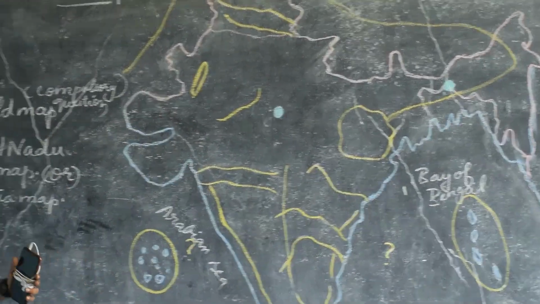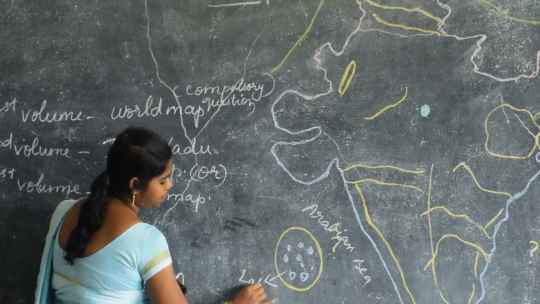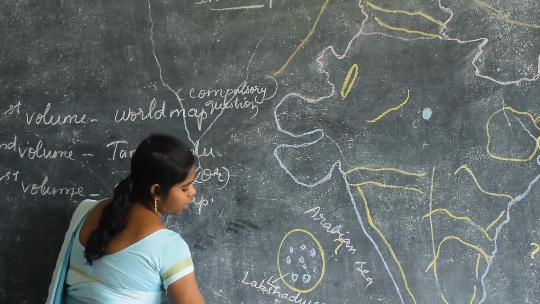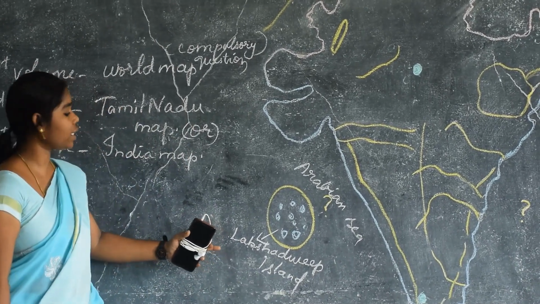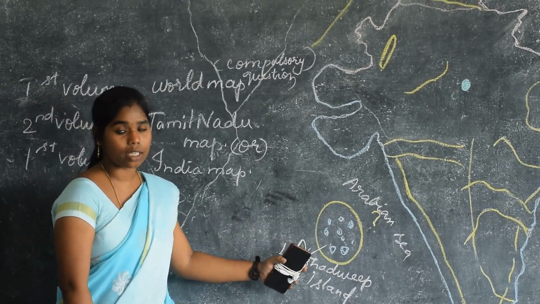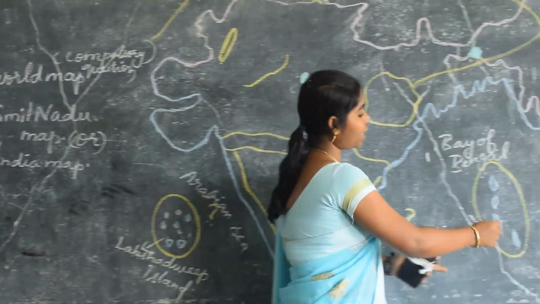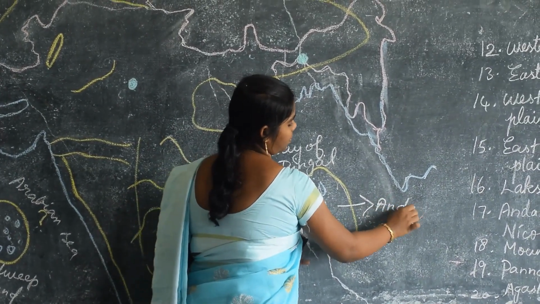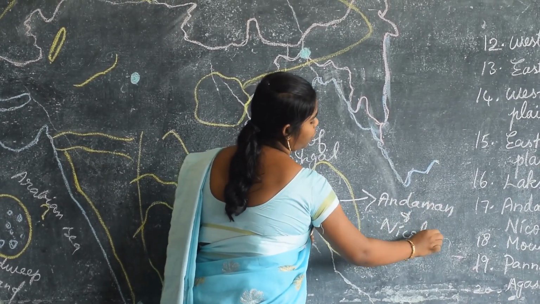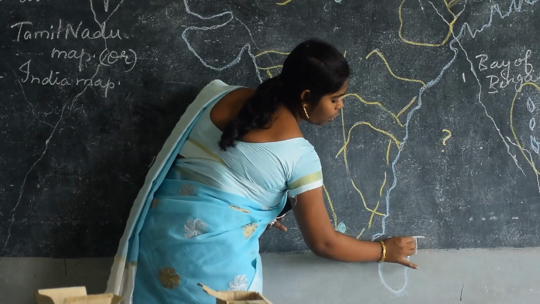And we have two islands. Do you know what they are? Yes, one is Lakshadweep. See here, Lakshadweep Island. Do you know why this island got this name? Because lakhs of islands are located here. So it got the name Lakshadweep. Another island in our country is Andaman and Nicobar. And we have one ocean. What is that? Yes, that is the Indian Ocean.